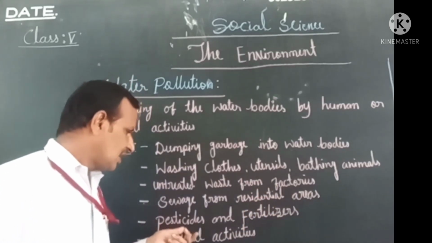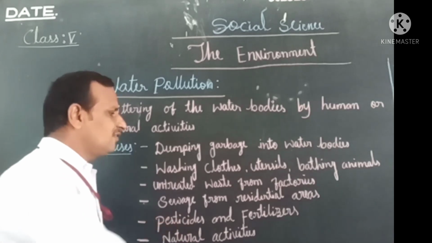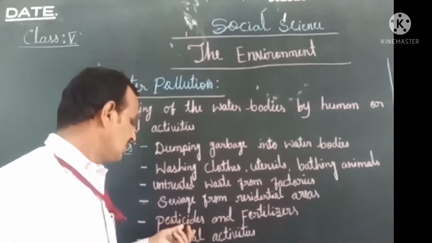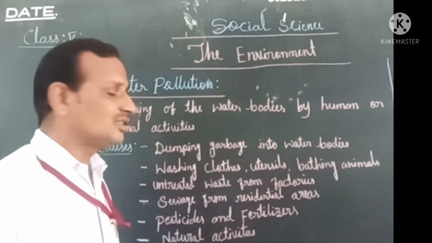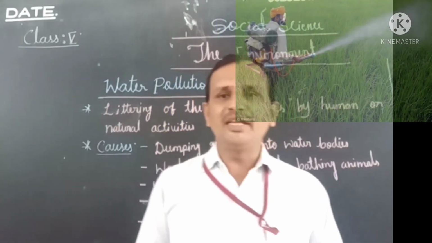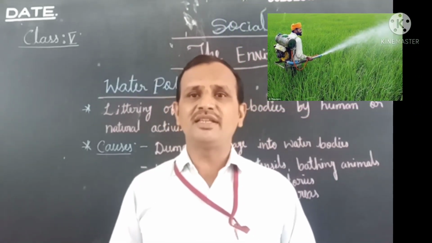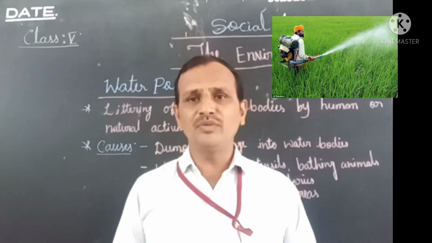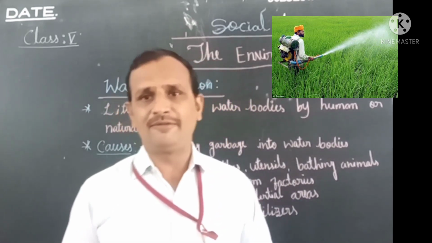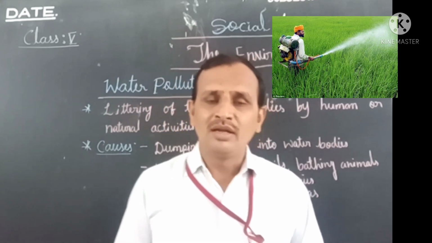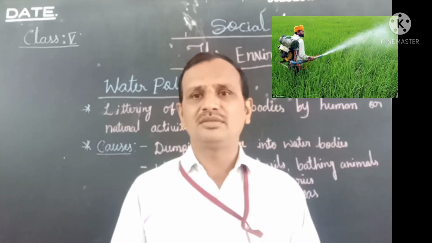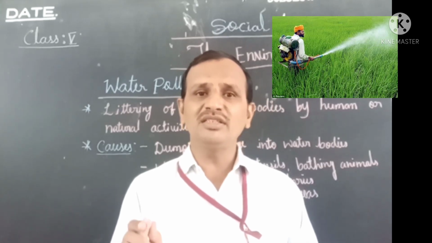And you see the next one, pesticides and fertilizers. Yes, children, because farmers spread pesticides and fertilizers, water is also polluted. How? You know, children, what is the meaning of pesticide? Pesticide is nothing but a chemical substance.